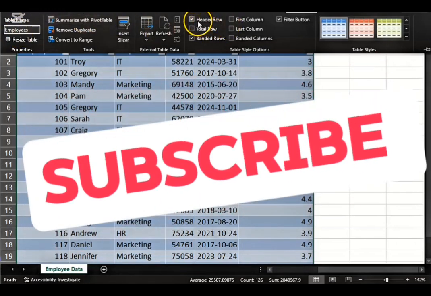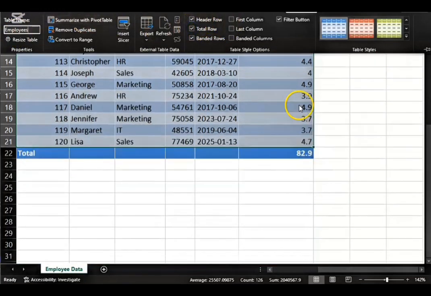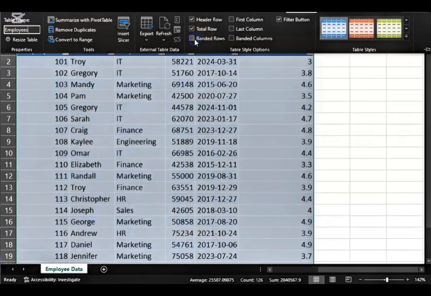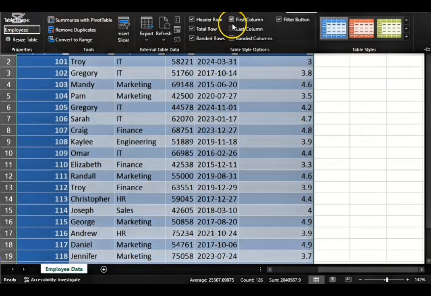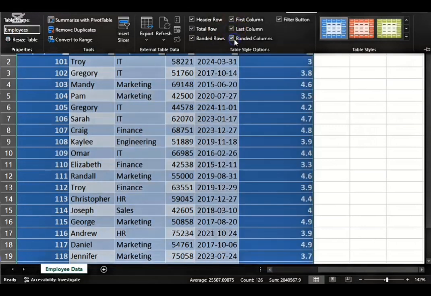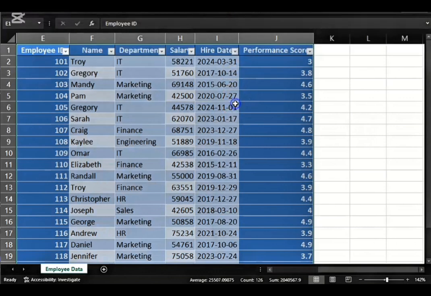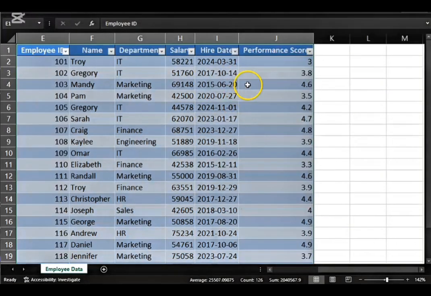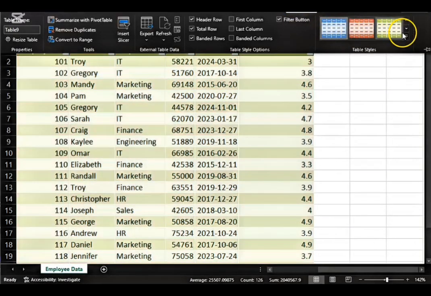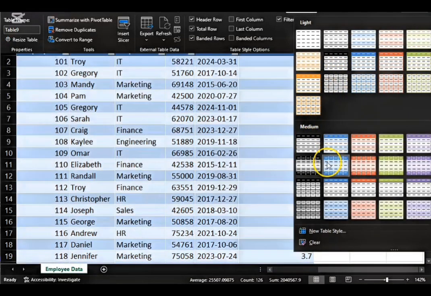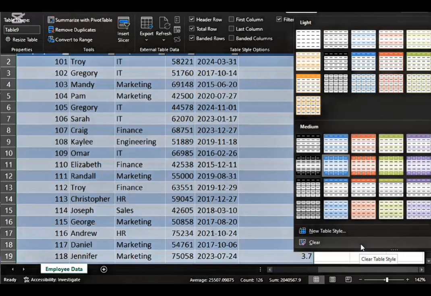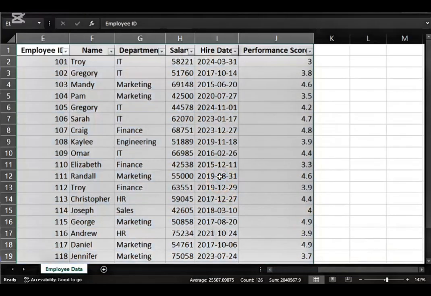And what else? Maybe see the total row and uncheck this. Check it again. Check first column to see what effect. Last column, banded columns. These may not be necessary. We're just exploring basic table operations. Now go back to table designs, and over to this point, you have different table designs as you may desire. Then if you do not need the table anymore, you can clear here. The table clears, but I still need it.